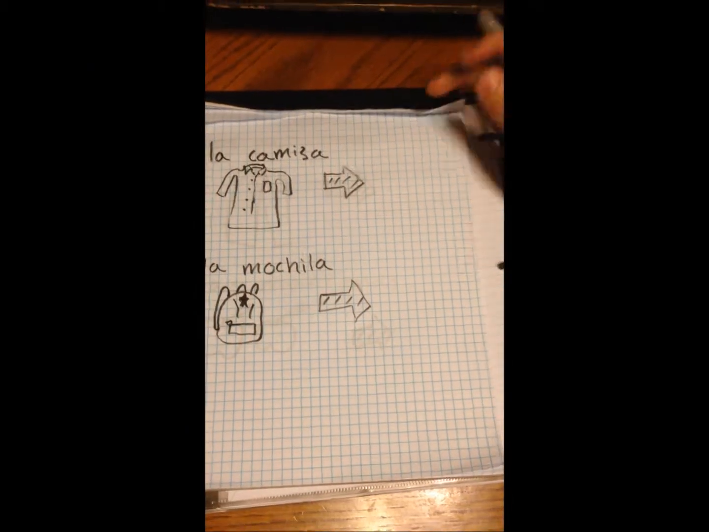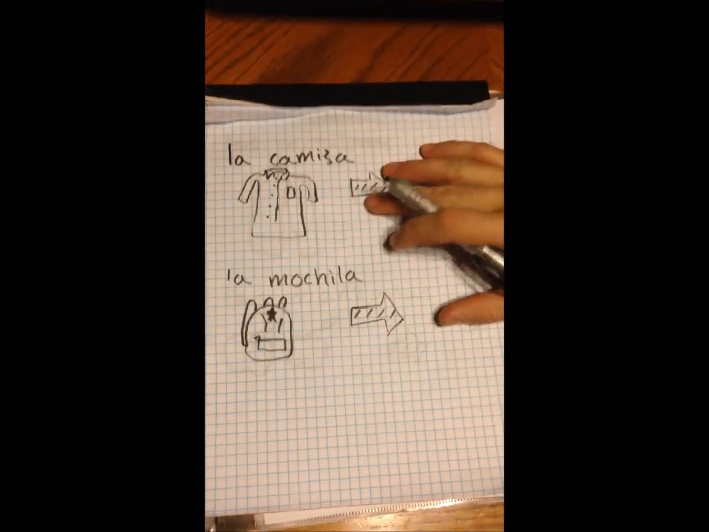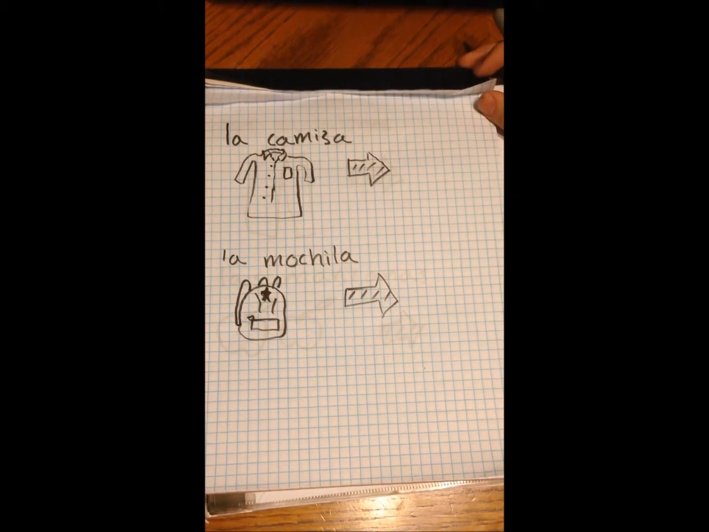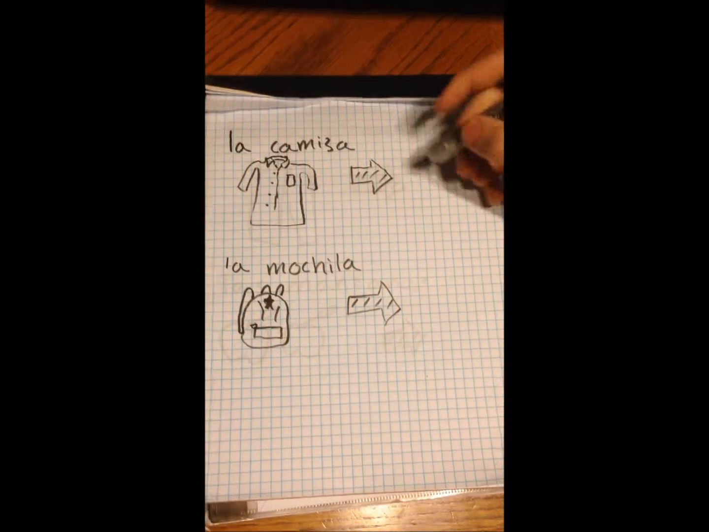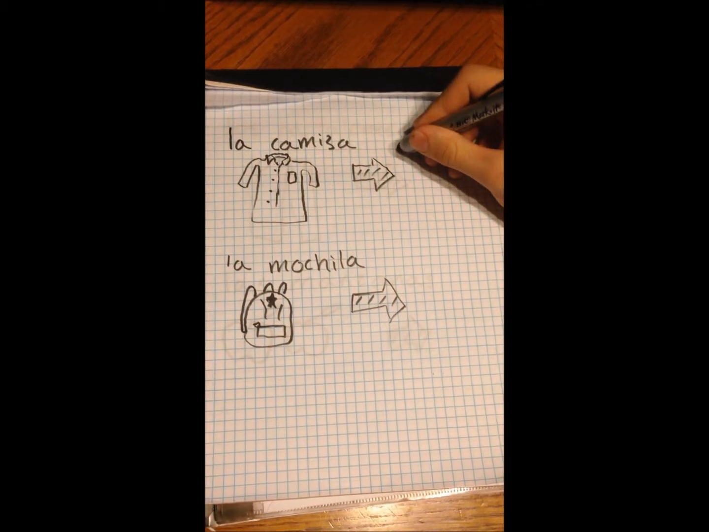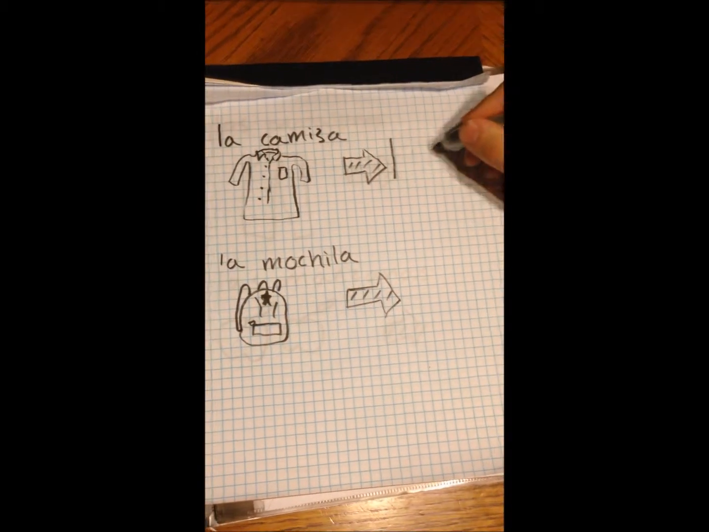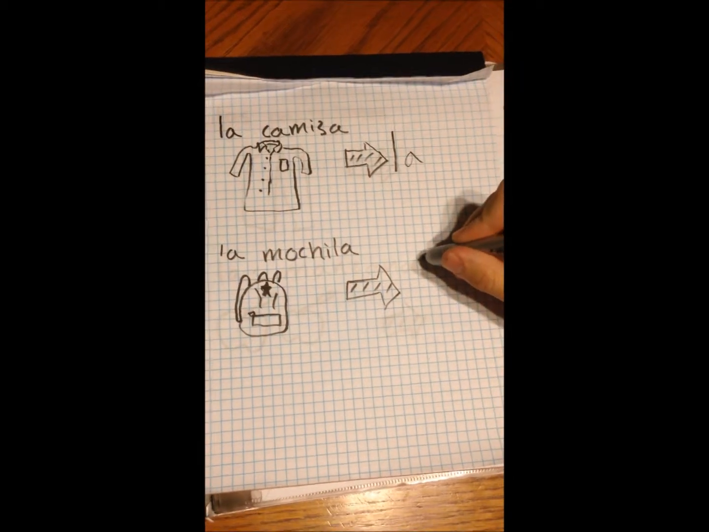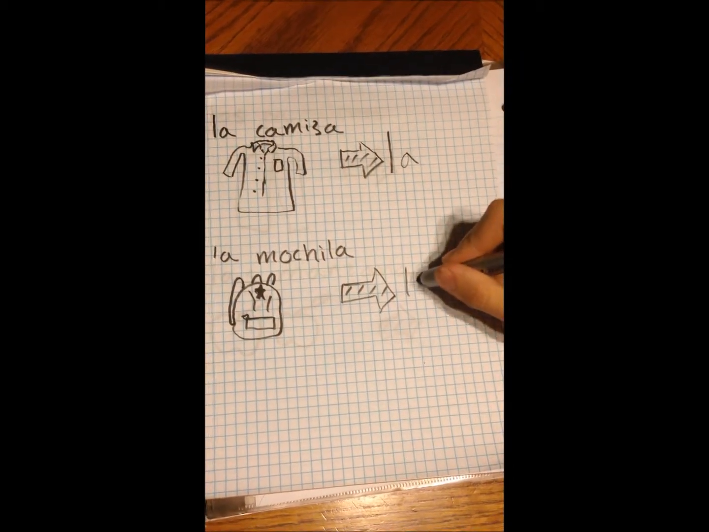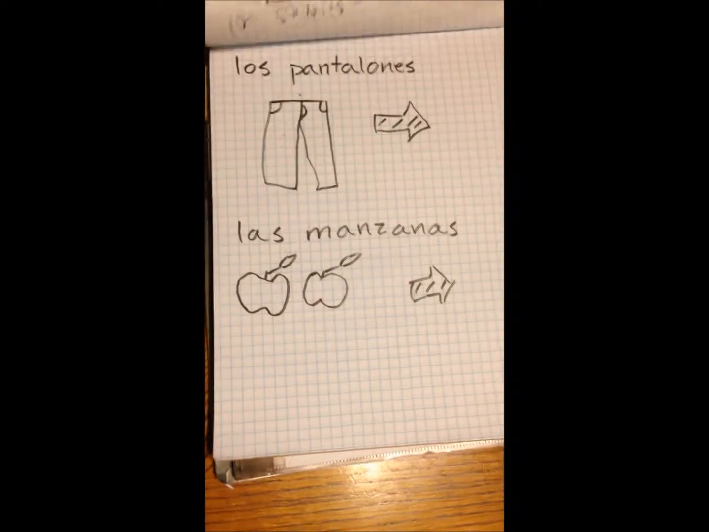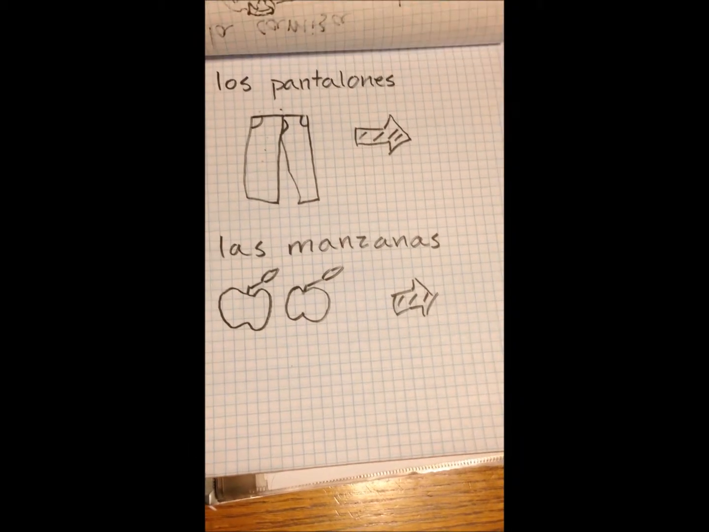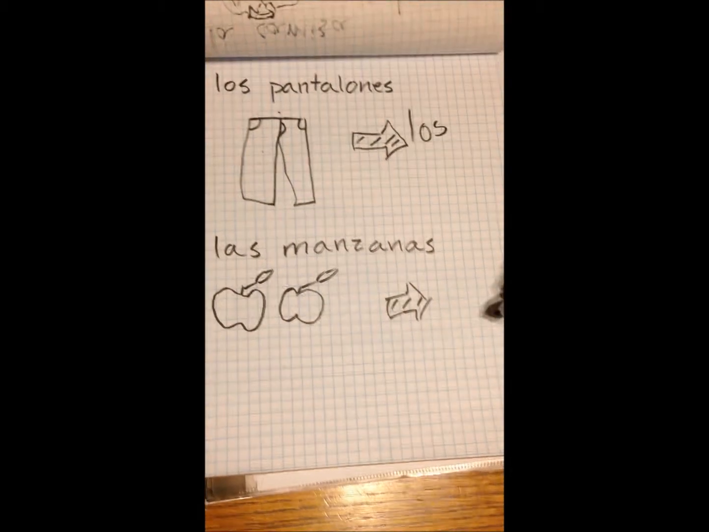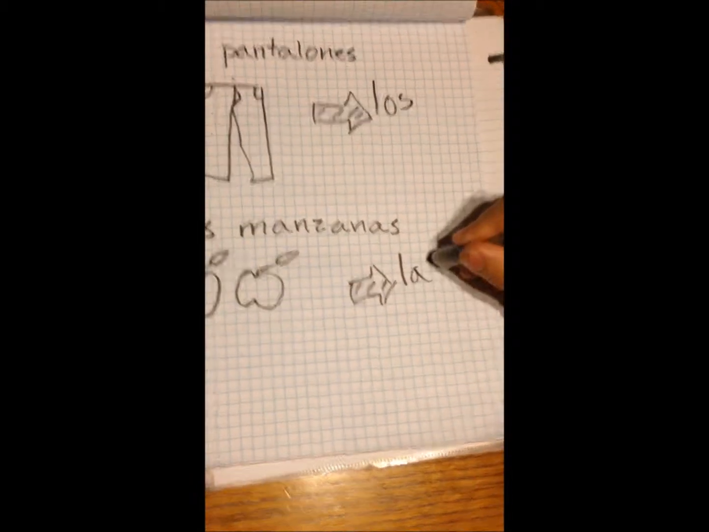Now this portion of the video, try and conjugate it. These are direct objects, by the way, before I do them for you. So take the time to pause the video. Alright, now that you've done it yourself, let's make sure that you got the right answers. La camisa becomes la. La mochila becomes la. Take a chance to pause it again. Los pantalones becomes los. And las manzanas becomes las.